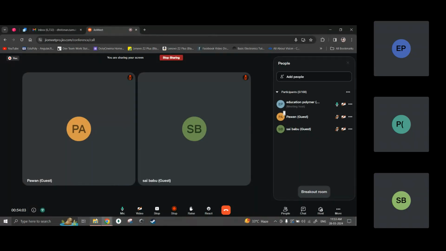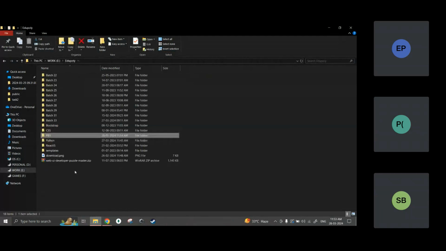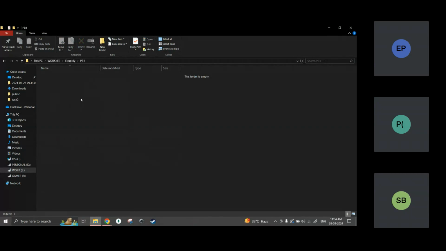So what I will be doing is, I need to create a folder. Here I have created a folder called pb1. Inside this pb1, nothing is there. Here I have to create a file and start writing. After writing the code, I need to run the code. I have to give this code to a compiler or an interpreter. This interpreter I don't have in my system, let's say. So I have to install the interpreter.